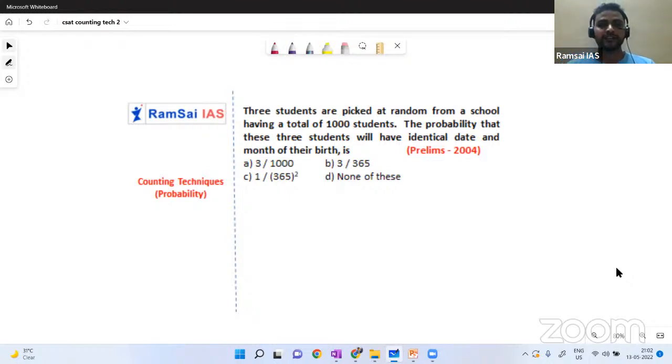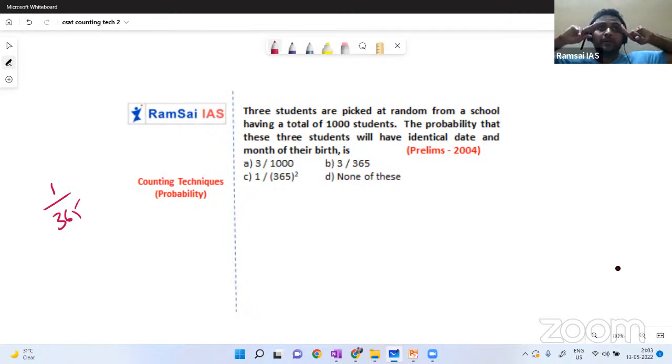Done. 3 students are picked at random from a school having a total of 1,000 students. The probability that these 3 students will have identical date and month of their birth is dash. So most of the people, you know what they do? They will consider one date. Oh wait, I'll consider one date. Out of 365 days, one day will be one only probability. Okay, what about the next person? The same should be. Okay, how many people may have the same? Out of 1,000 people, just imagine.